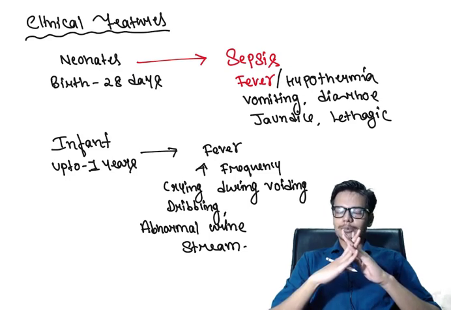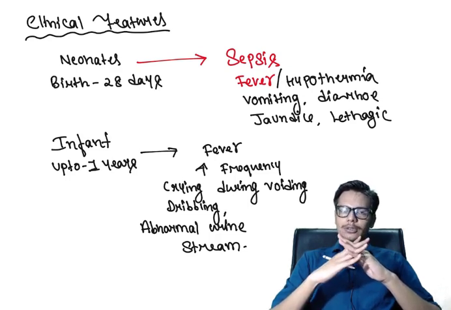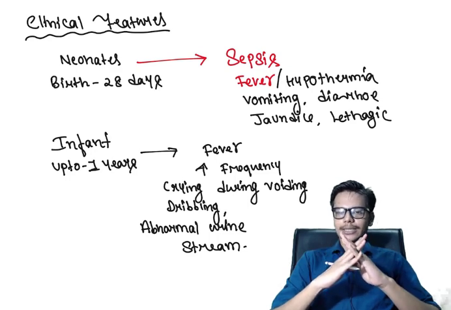So these are the important history that you have to ask to know whether or not there is any presence of congenital or anatomical abnormality of the urinary tract which is leading to recurrent urinary tract infection in this child.